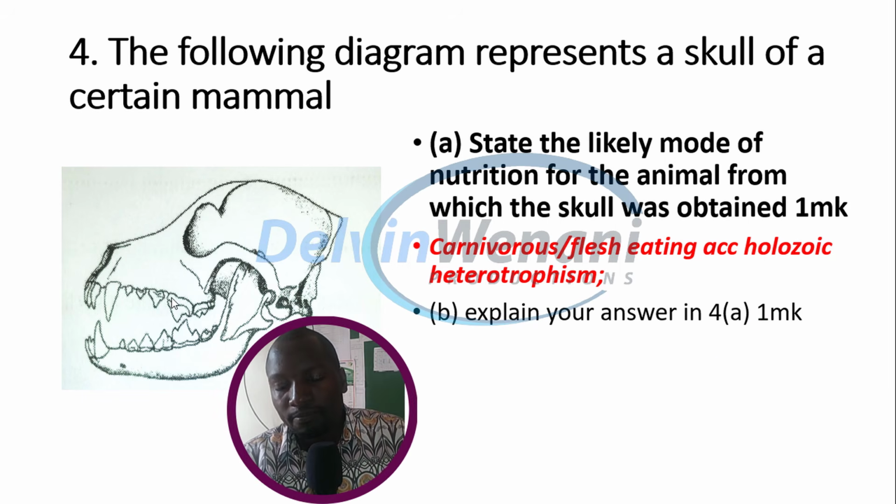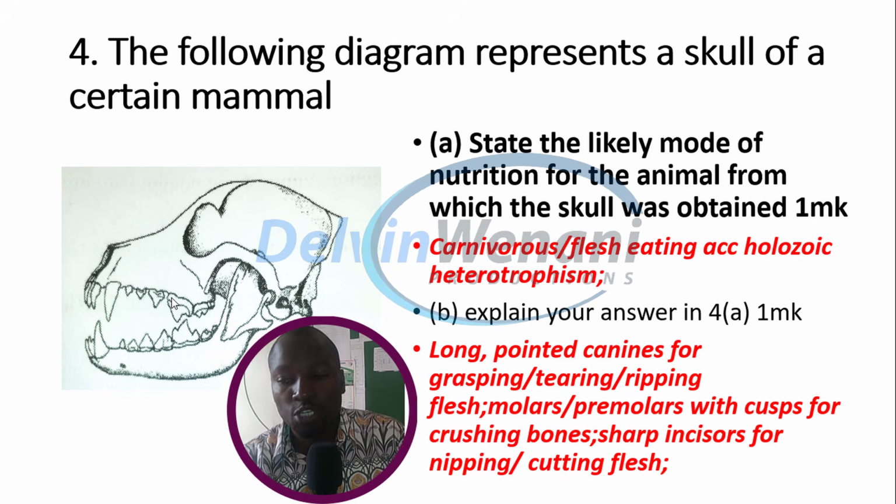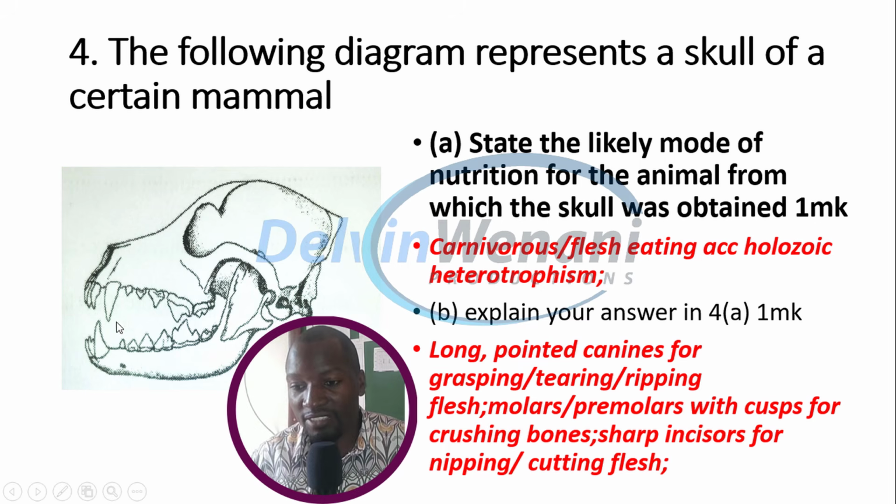Explain your answer. Now, it has long, pointed canines for grasping and tearing flesh. It also has premolars and molars, which have cusps for crushing bones. It also has sharp incisors for nipping and cutting flesh. So that way we shall say this one is a carnivore.